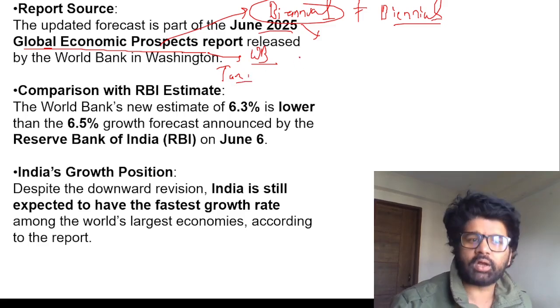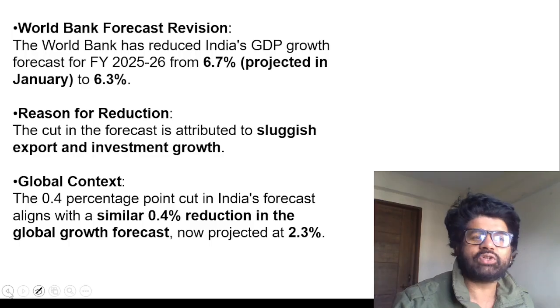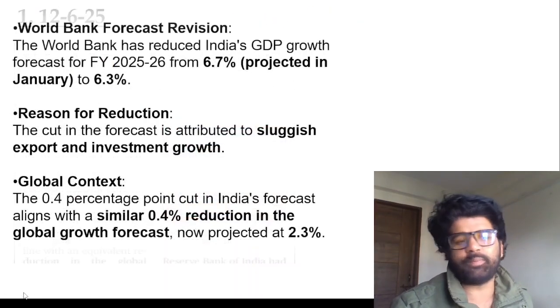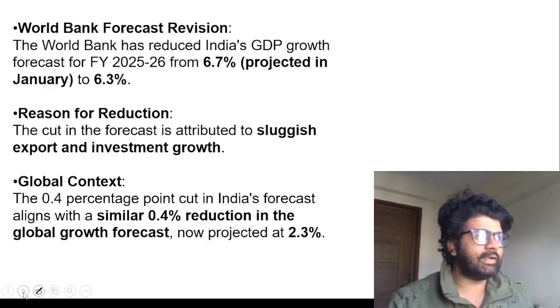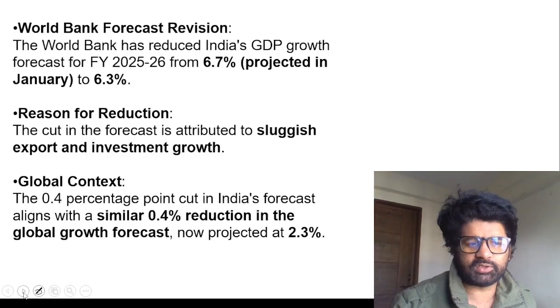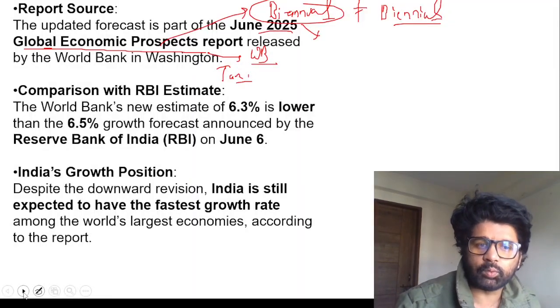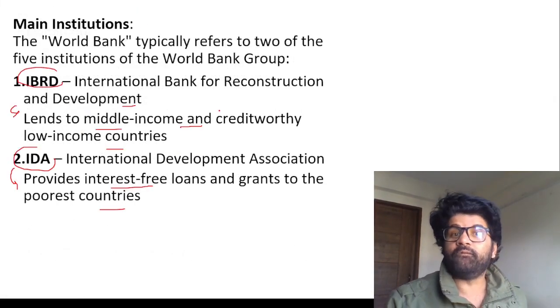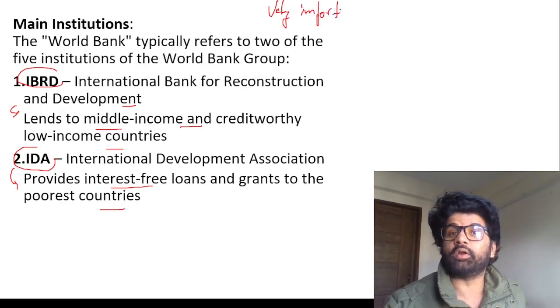So these are the things which are important from an exam perspective. Rest all, how much prediction they're doing for India, cutting growth forecast, that will keep on happening. Different entities will come and they will give growth projections. That is not that important from a UPSC perspective, but yes, the report, who publishes it, the difference between World Bank and World Bank Group, all these things are not only important, they are very important.